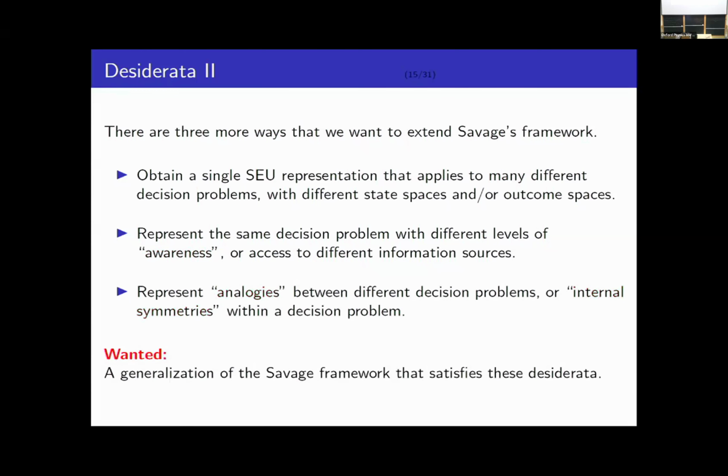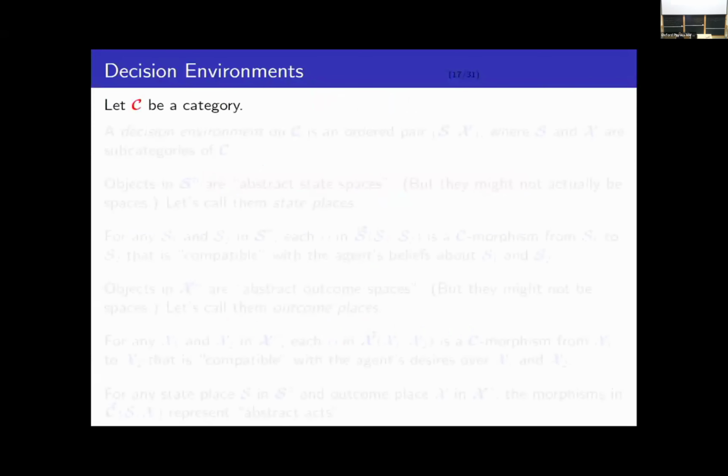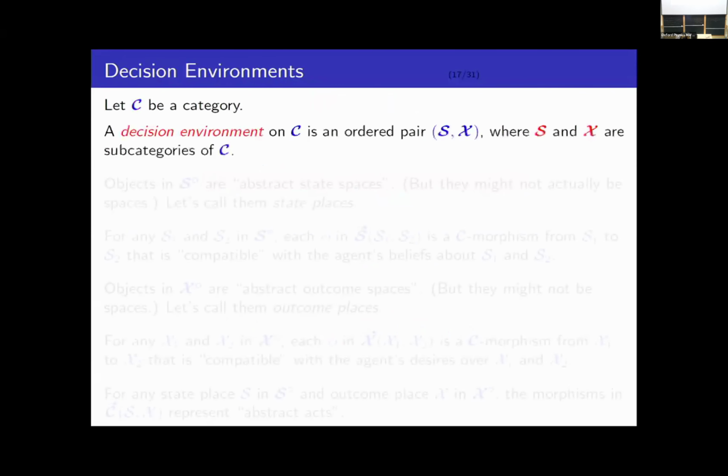So what we want is a generalization of the Savage framework, which satisfies these desiderata. And that's what we're going to look at right now. So this is the motivation for decision environments and ex ante preferences. All right, so what's a decision environment? Suppose that C is some category. A decision environment on C is an ordered pair (S, X), where S and X are two subcategories of C.